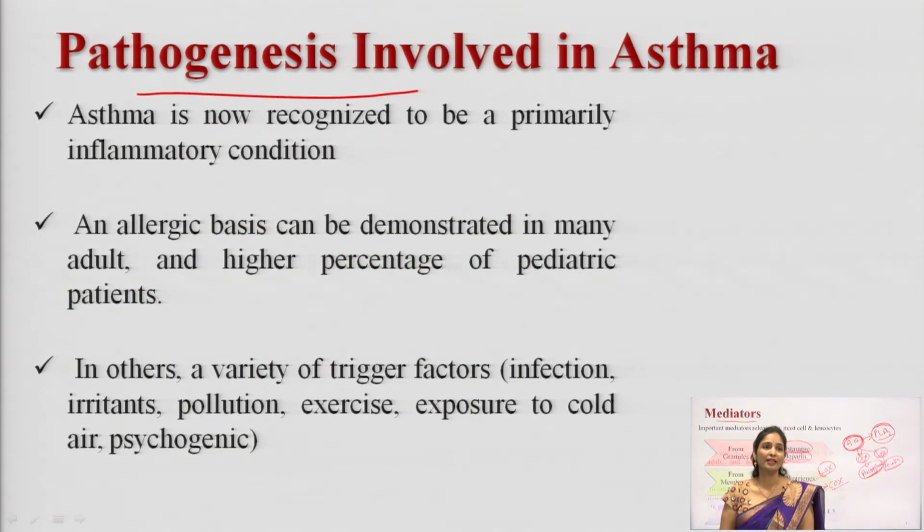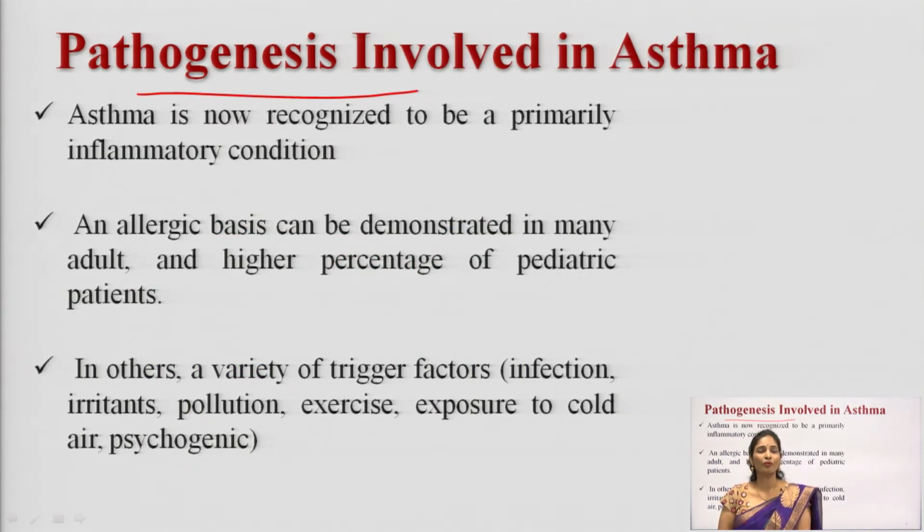And after that we discussed the pathogenesis. We know that asthma is an inflammatory condition where a lot of factors can trigger the asthmatic condition, like inflammation, infection, irritants, pollution or any exposure to cold air.